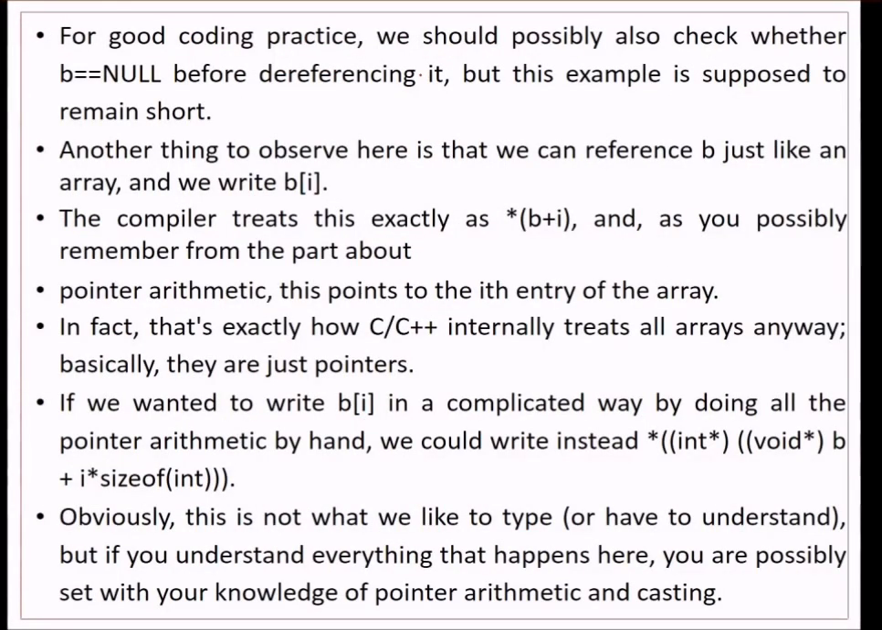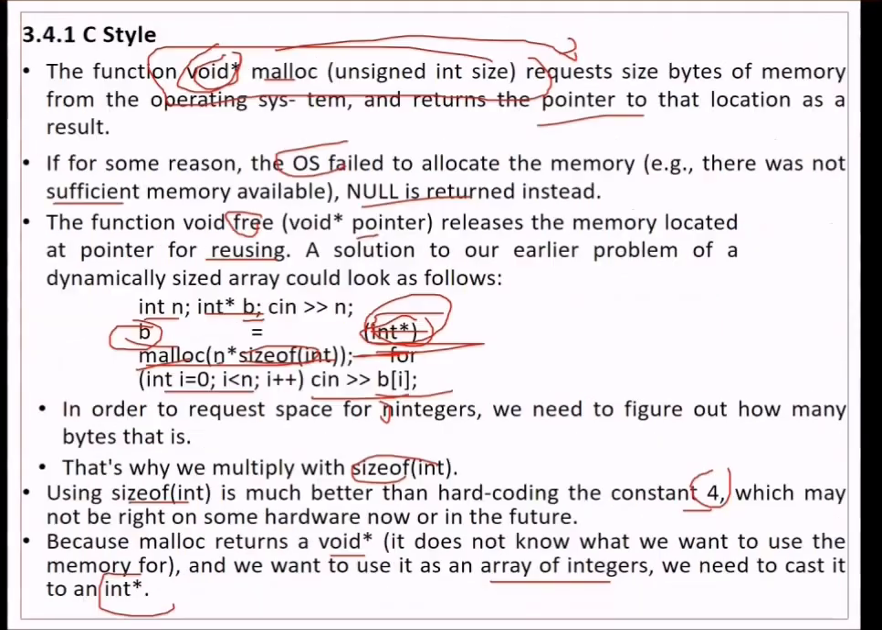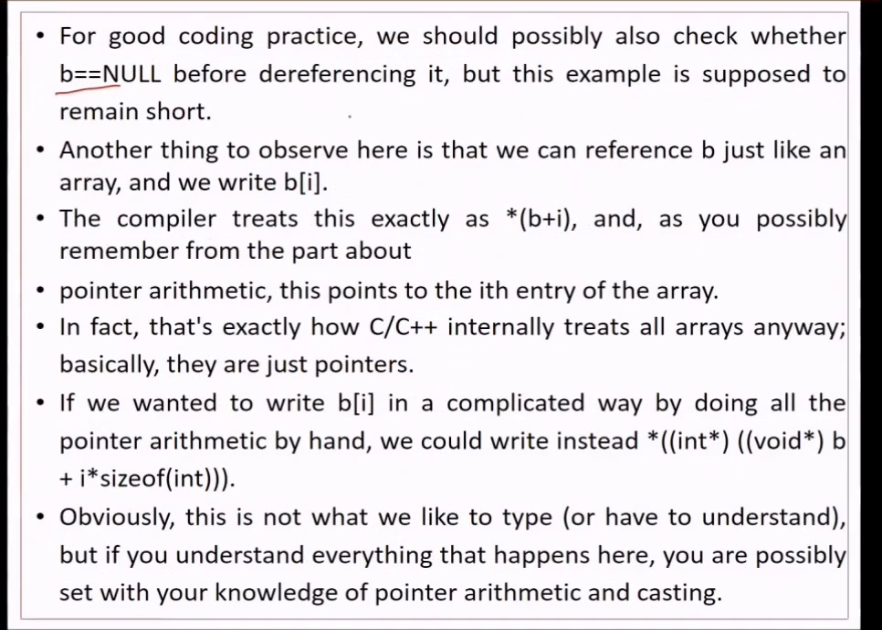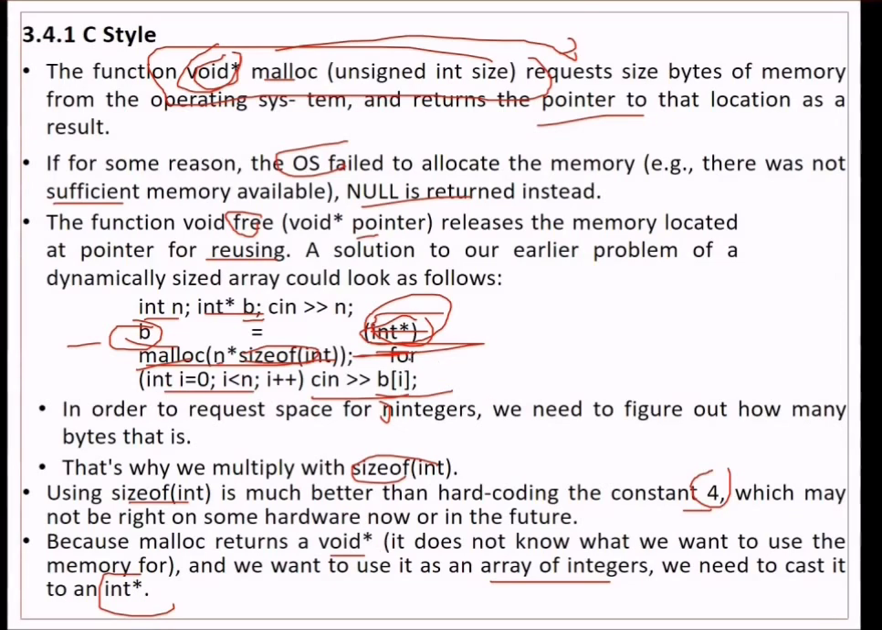And as a good programming practice, we need to check whether b is equal to null. It may happen that b was not assigned anything. So b equal to null can be checked before doing anything with it, like dereferencing. Another thing we can observe here is that we can reference b just like any array. See, we have just referenced it like a simple array.